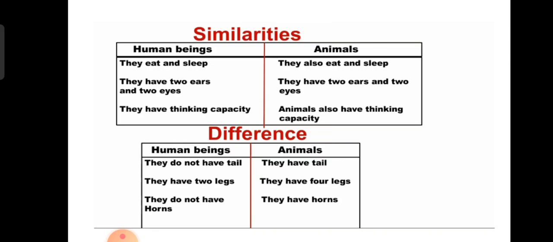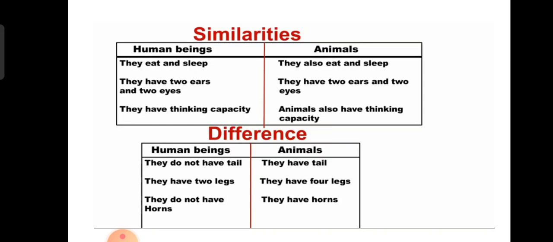Humans do not have a tail. Very good. They do not have a tail. But animals have tails. Humans have 2 legs. Animals have 4 legs. Very good. Humans do not have horns and animals have horns. In the first page, first lesson itself, we have discussed this. Yes or no? I and cow. Very good.